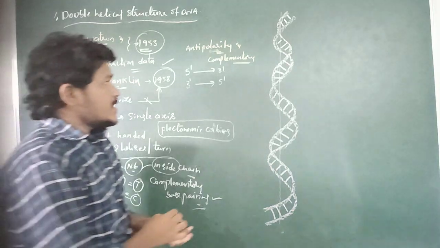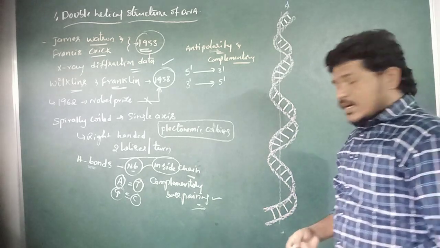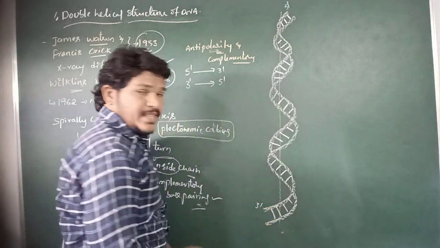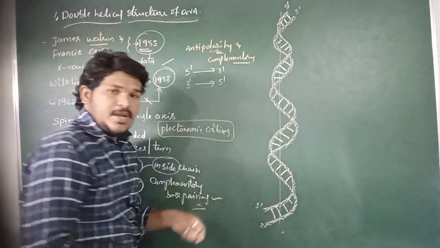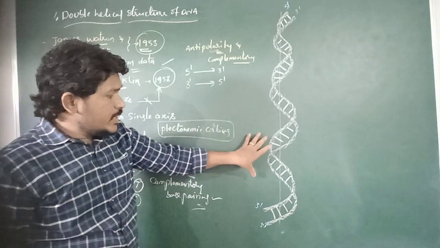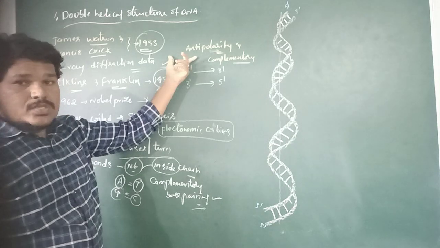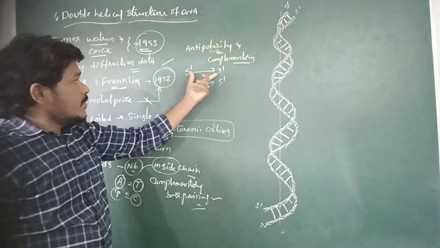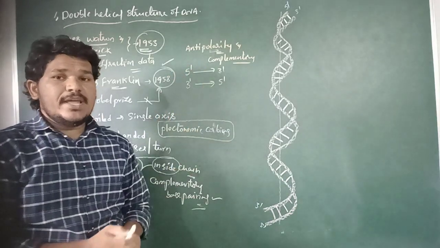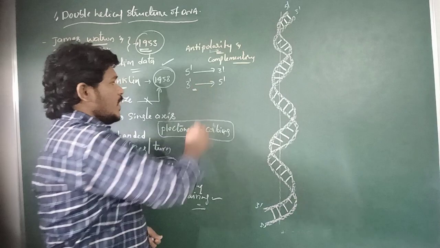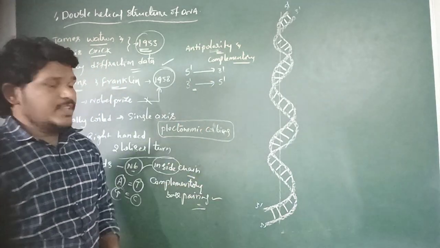So one strand of the DNA starts with the 5' end and ends with the 3' end, and the other strand starts with the 3' end and ends with the 5' end. That means the two polynucleotide chains of DNA have antipolarity and are complementary with each other.